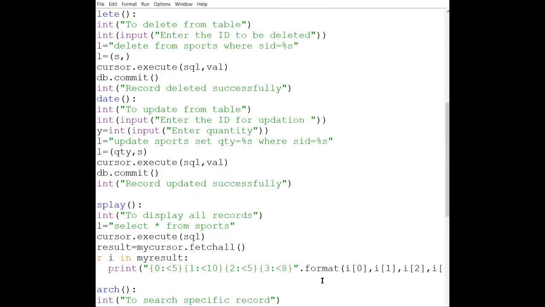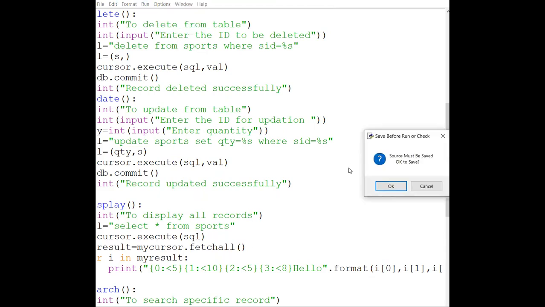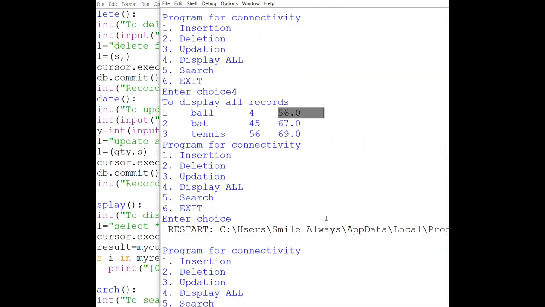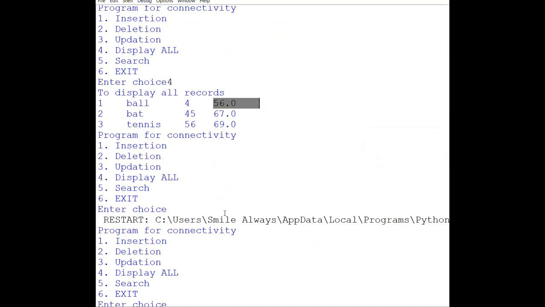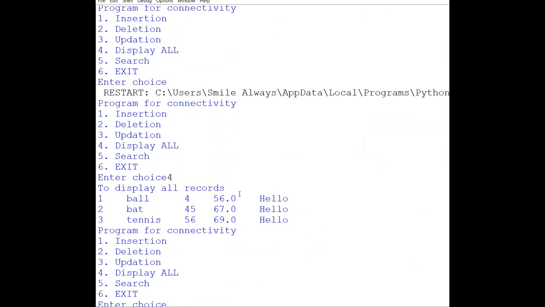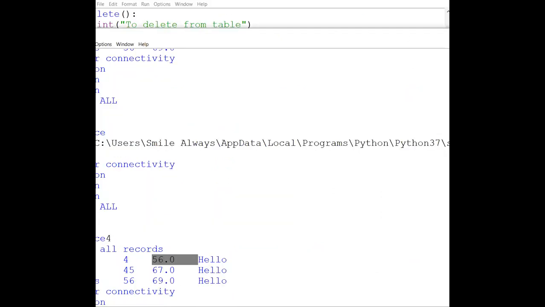If you want to cross check, you can write HELLO here. If you write any constant string or constant information, it will be displayed there. At the fourth choice, you can see that after 8 spaces only it is showing like this. Now, when are we going to use this?